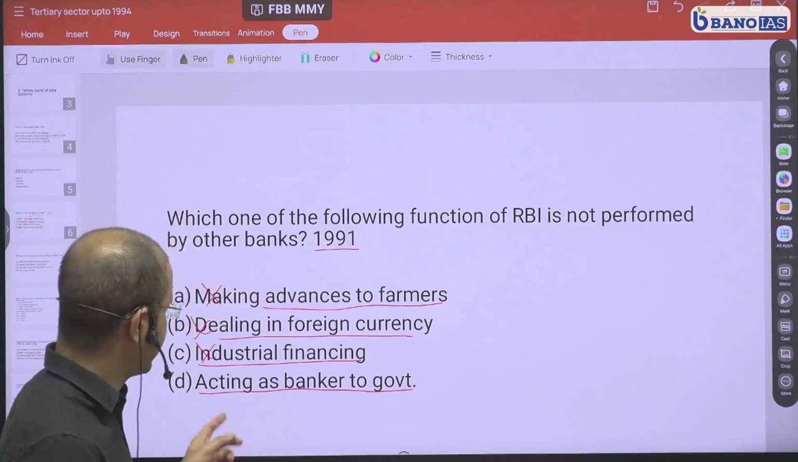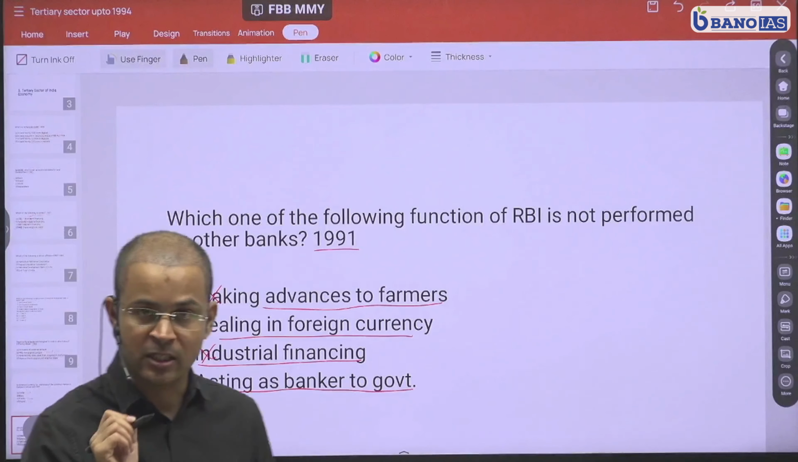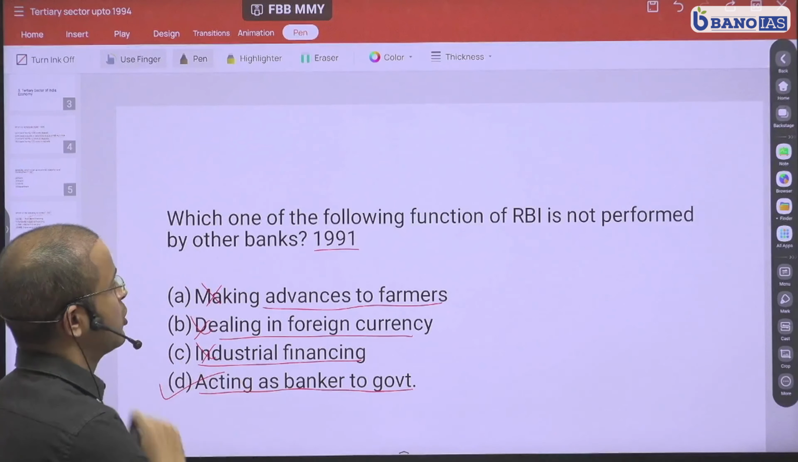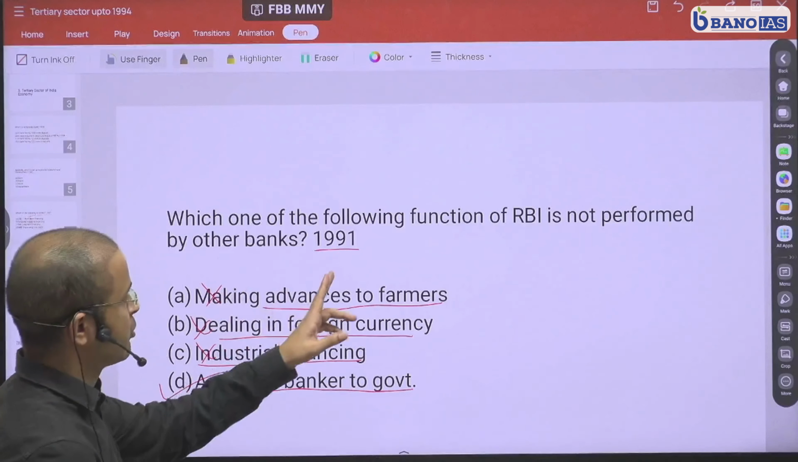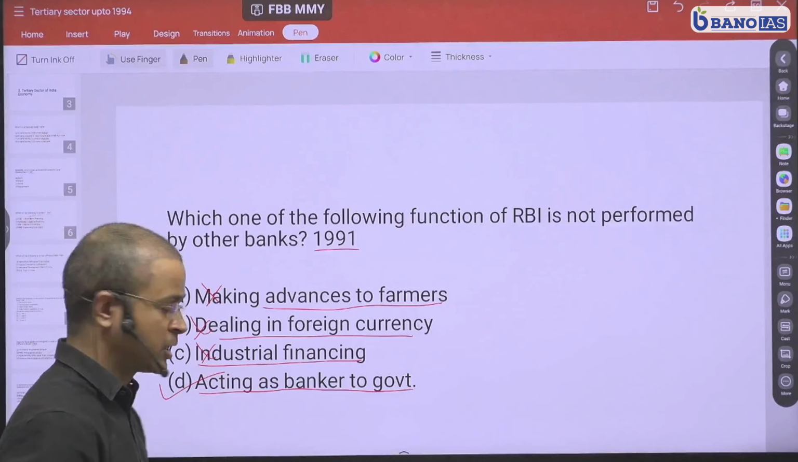So RBI is acting as a banker or government, and no other bank acts as a banker to the government, whether it is center or the state. So therefore this is your right option, which is not performed by other banks and only performed by RBI. I hope this is clear. Now let's move to the next question.